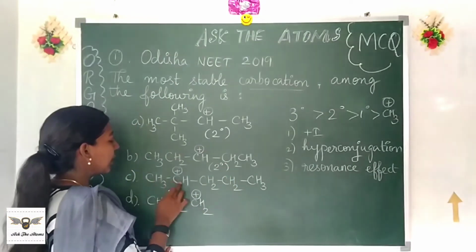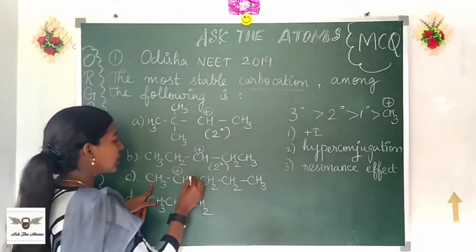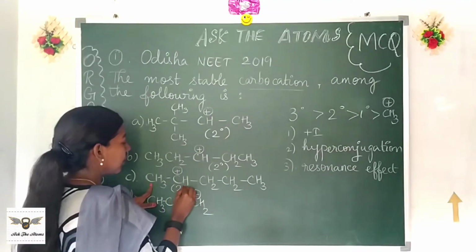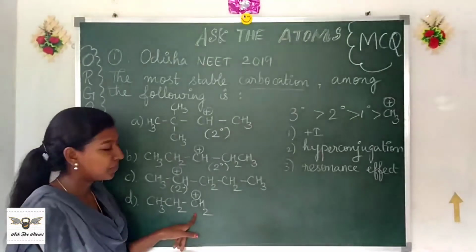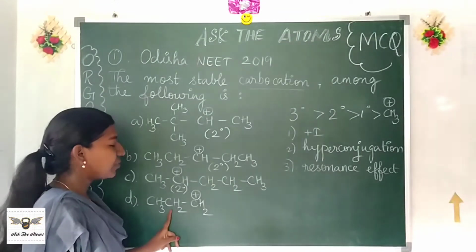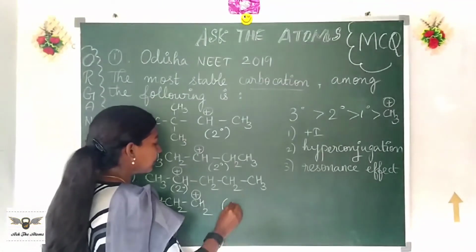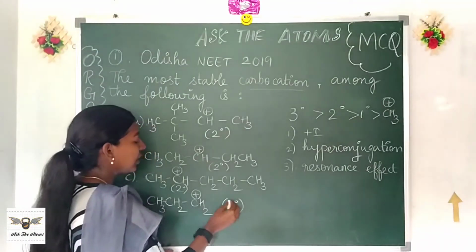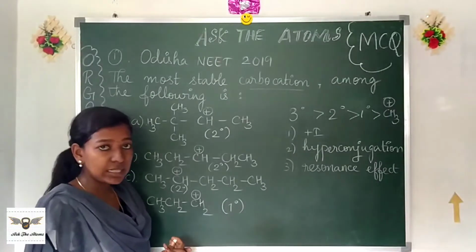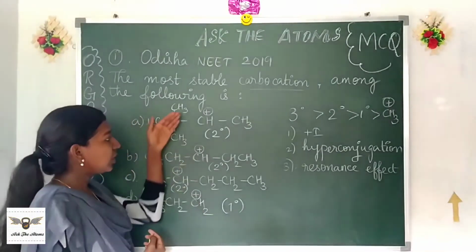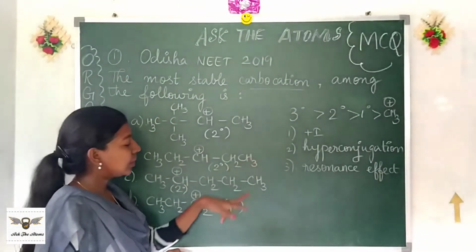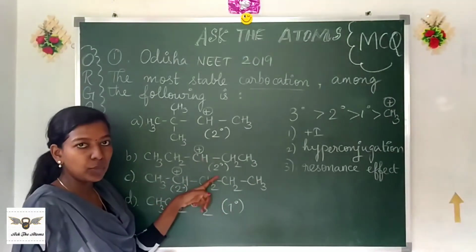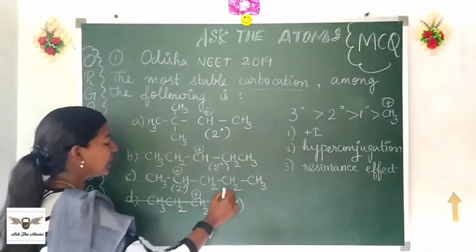Come to the third one. Again this is attached to two others. It is again secondary. And finally the last one. This is attached to only one other carbon. It is primary. So you see, the question isn't that simple. If three options are secondary, you know that between secondary and primary, secondary is going to be the most stable, so we don't have to consider option D.